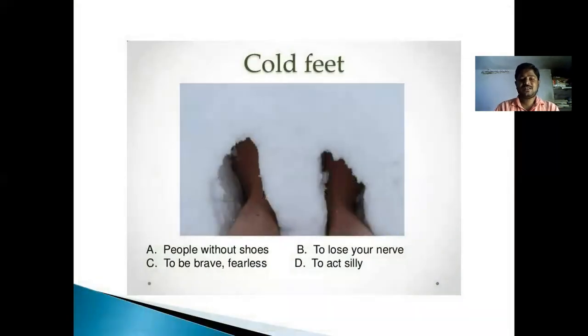Next, we can go through another idiom. Cold feet. Cold feet means people without shoes.